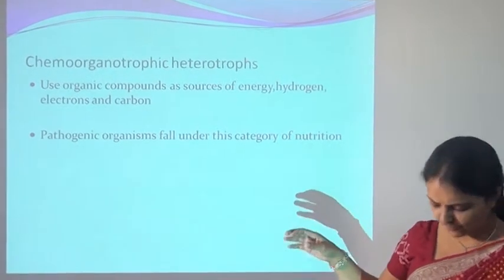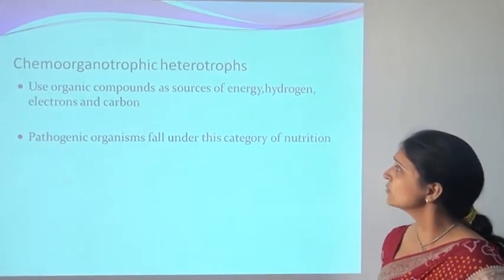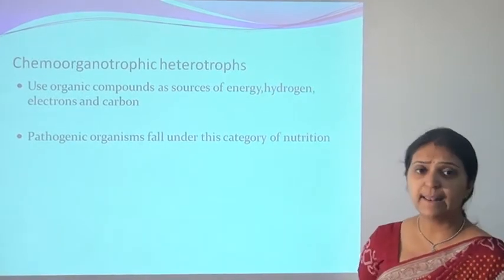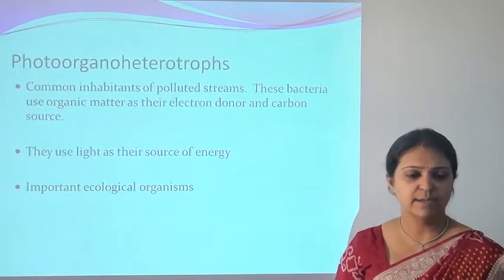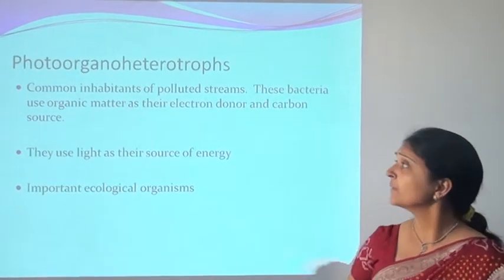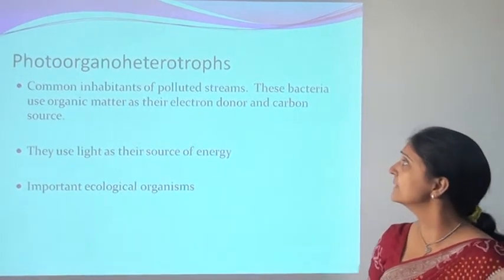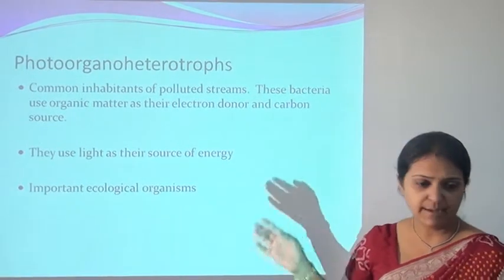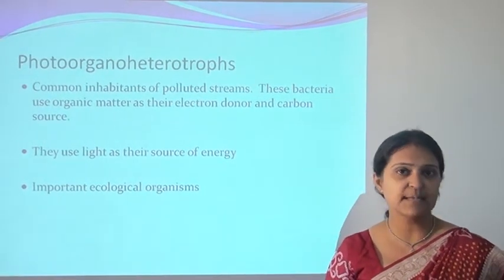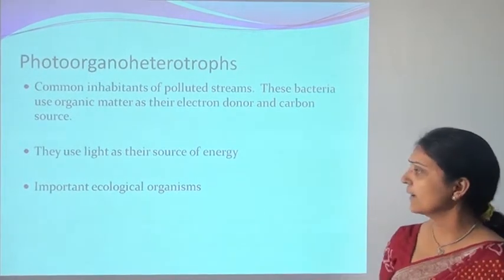Then chemoorganotrophic heterotrophs use organic compounds as the source of energy, hydrogen, electrons and carbon, and pathogenic organisms fall under this category of nutrition. Then organoheterotrophs are the common inhabitants of polluted streams. These bacteria use organic matter as their electron donor and carbon source. They use light as their source of energy, and they are important ecological organisms.